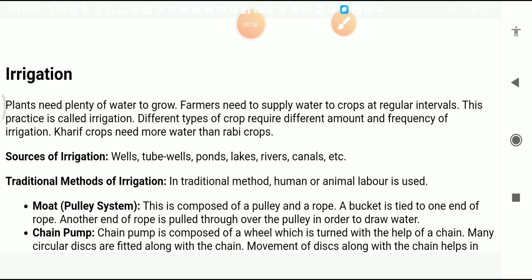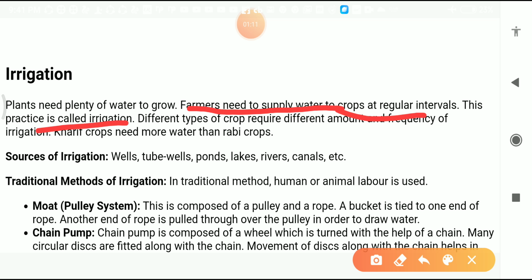Students, you know what the meaning of irrigation is? Irrigation means to irrigate the plant, to give water to the plant for the better growth of the crops. Farmers need to supply water to crops at regular intervals, and this practice is called irrigation. And you know, students, different types of crops require different amounts of water. It's not necessary that all crops need an equal amount of water.